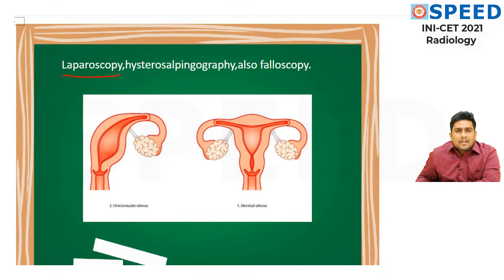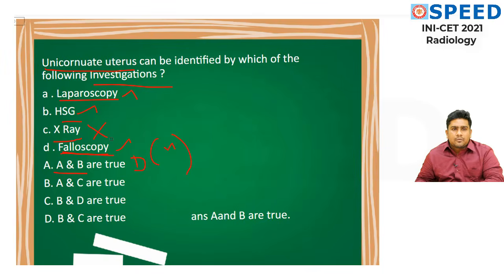Laparoscopy, hysterosalpingography, also phalloscopy. All 3 can be used to visualize the unicornuate uterus. Look friends, this is a normal uterus. This is the fallopian tube on both sides and this is the ovary. But here look at it, what has happened? Unicornua, one side cornua is absent. Hence this is what unicornuate uterus is, and through all the modalities we can identify or visualize it, it is all the 3 options which I have given above. And this controversy is solved.